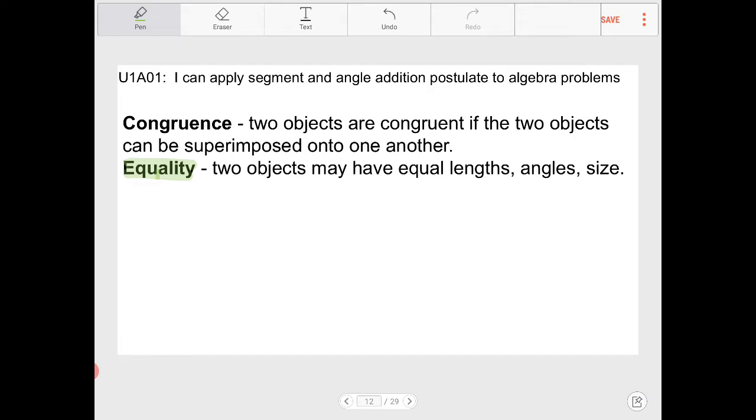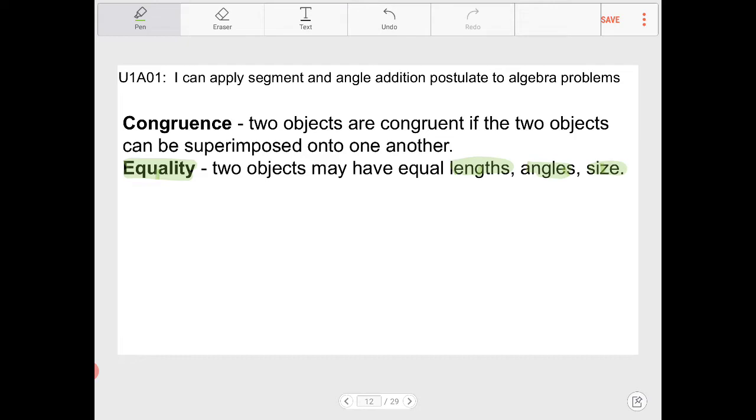Which is different from this idea of congruence, because we can talk about why these things are inherently values and not objects. When we talk about a length, we're talking about a foot, a yard, a mile, a kilometer. These are actual values. Yes, I recognize that these are talking about physical things, but we're also putting a value to that physical thing, which is very subtle, and there's some differences there, but I do feel there is a need to talk about that difference.